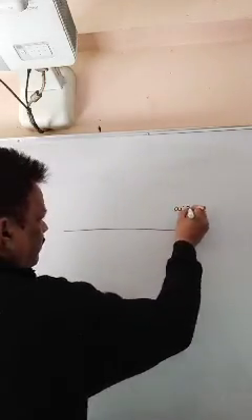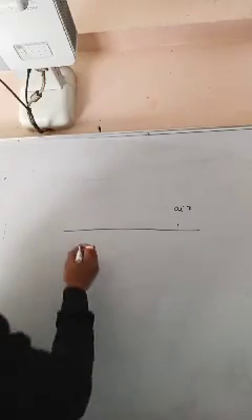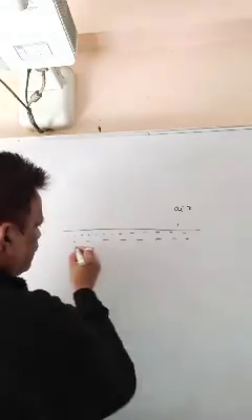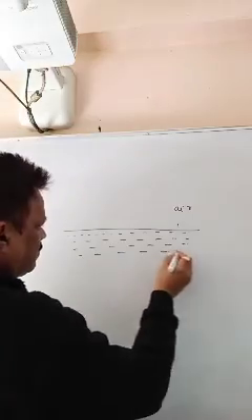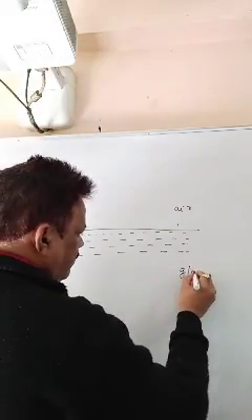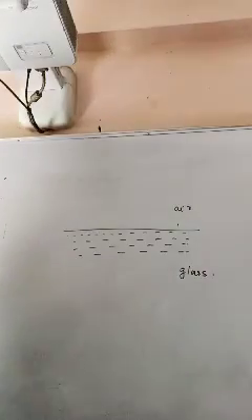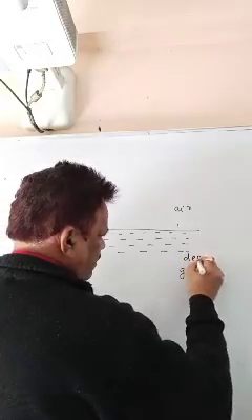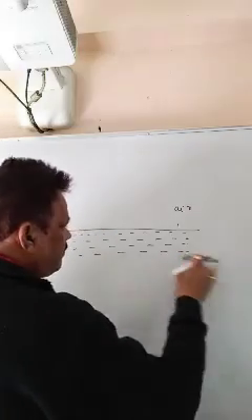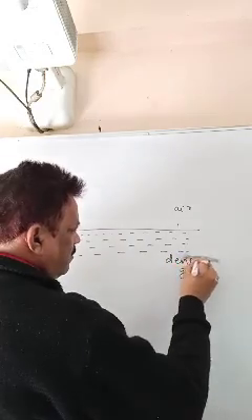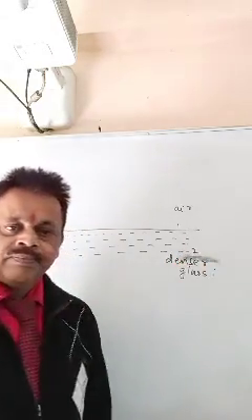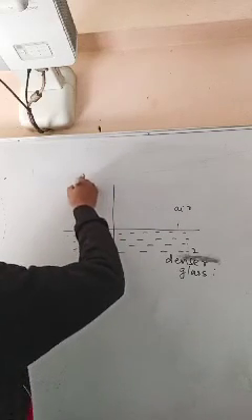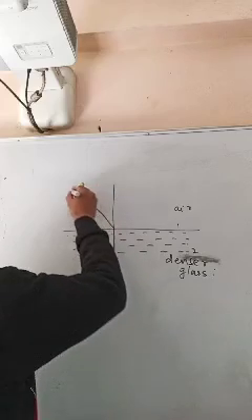Then this is another medium, suppose glass, a denser medium, medium 2. Now suppose there is a ray of light falling on this AB.